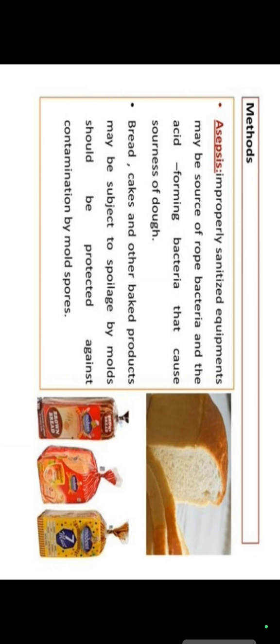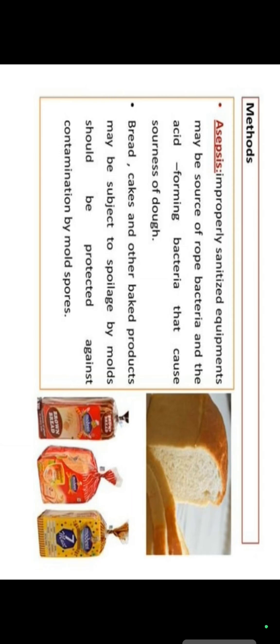When we examine all these canned foods microbiologically, we will obtain something. First we will discuss how we can prevent it. The main thing is asepsis, which is very important.